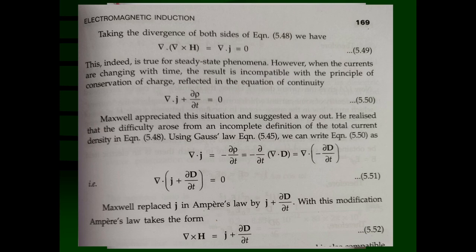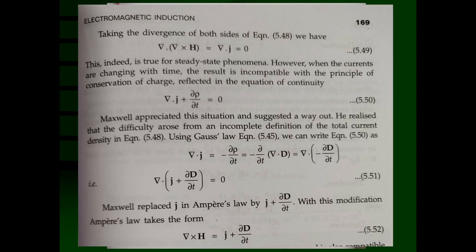That means it is differentiating the functions with respect to x, y and z coordinates, or r, theta and phi coordinates. That means it is a space coordinates differentiation, and del t means it is a time coordinate. That means D is the displacement electric field. If it is dynamic, it is a function of position vector r as well as time coordinate, a four coordinate system you can consider.